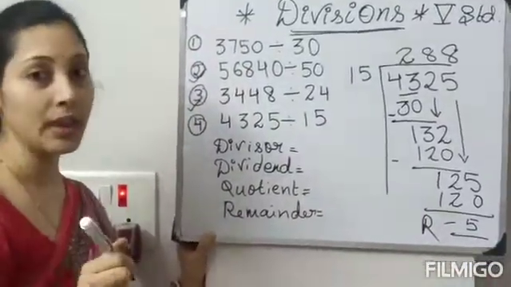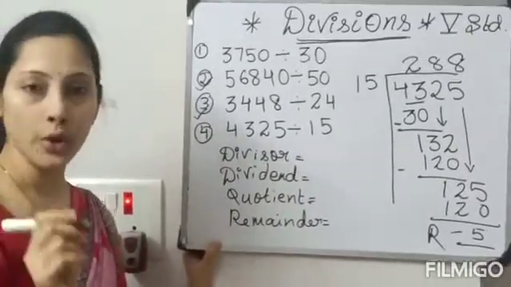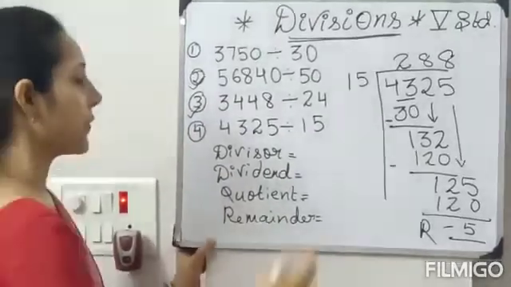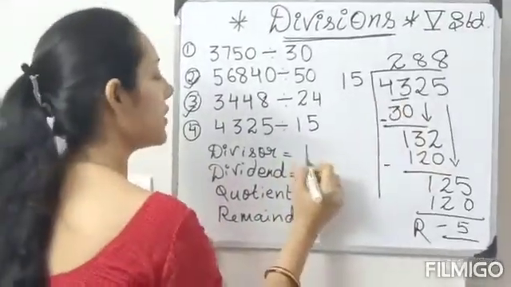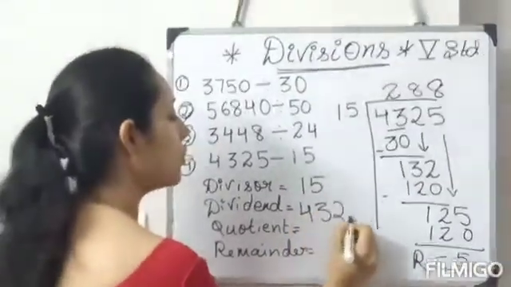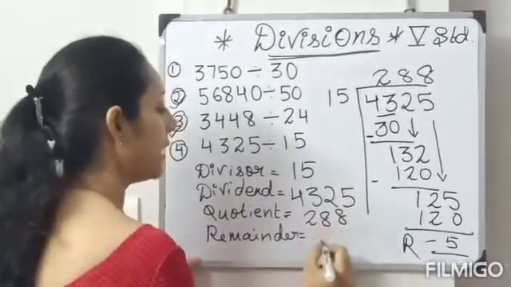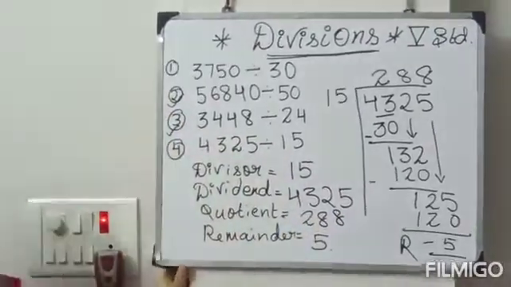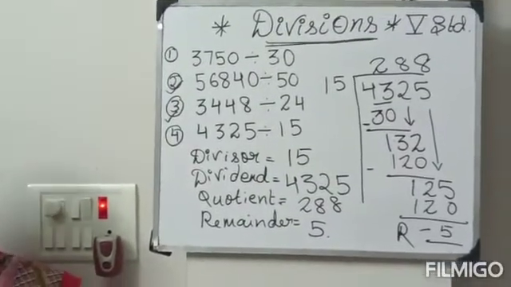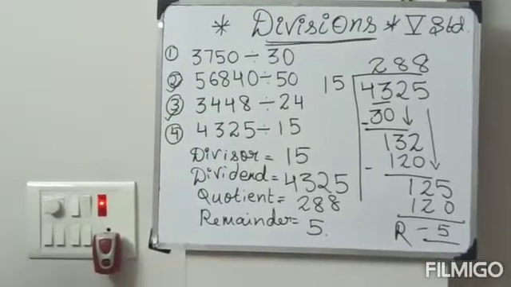So, you should learn all the tables till 20. You should know 11 to 20, you should learn them and then you can do it very easily. So, what is our division? Division is our 15. Dividend 4325. What is our quotient? 288. Remainder is our 5. See students, if you have to work it out, practice more at home, then only you will be able to do it.